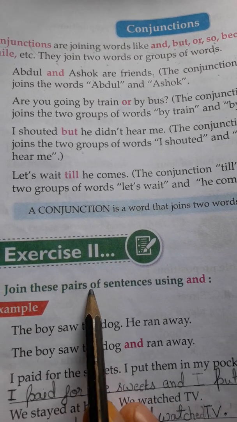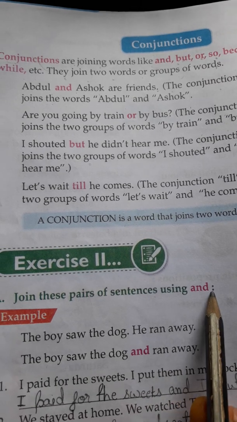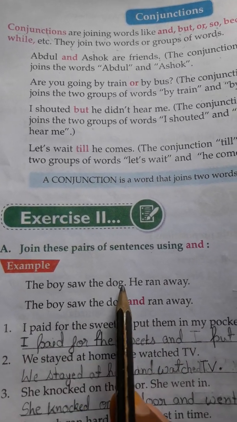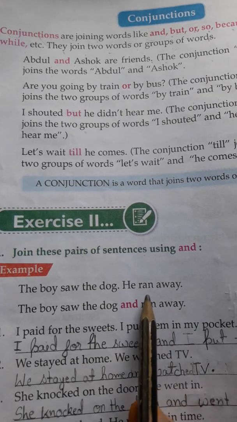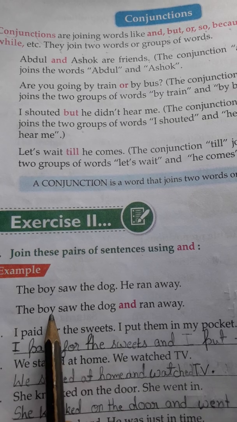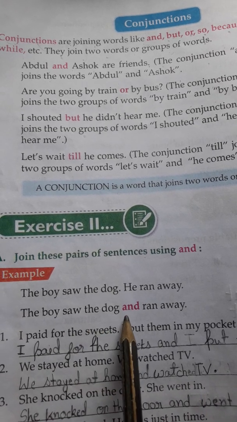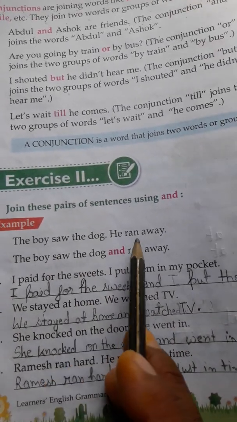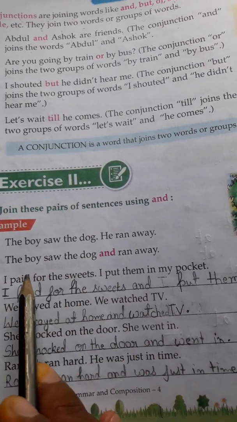Join these pairs of sentences using and. Example, the boy saw the dog, he ran away. By joining these two sentences, we can write the boy saw the dog and ran away. In this way, both the sentences became joined and became a single sentence.